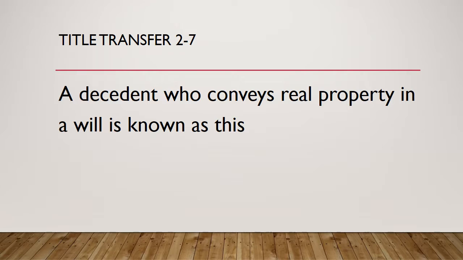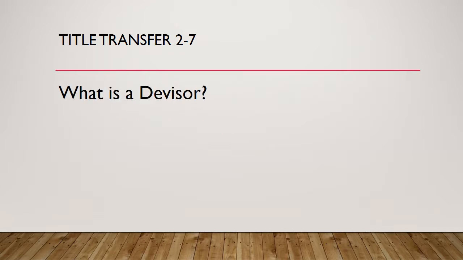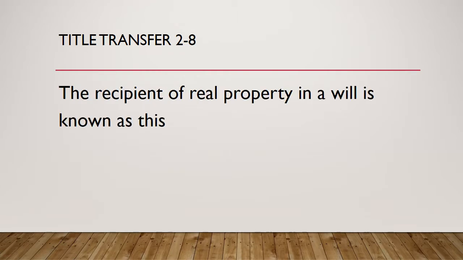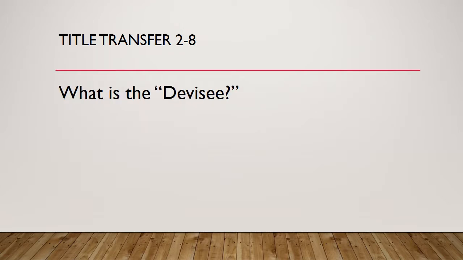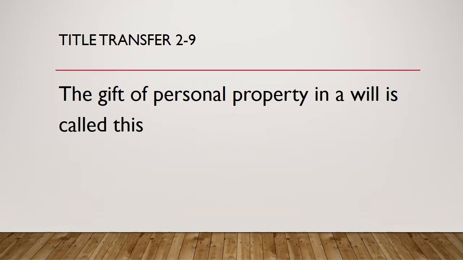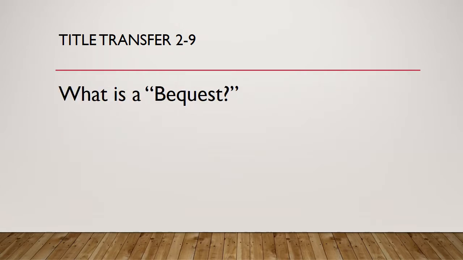Question 7. A decedent who conveys real property in a will is known as this. What is a devisor? Question 8. The recipient of real property in a will is known as this. What is the devisee? Question 9. The gift of personal property in a will is called this. What is a bequest?